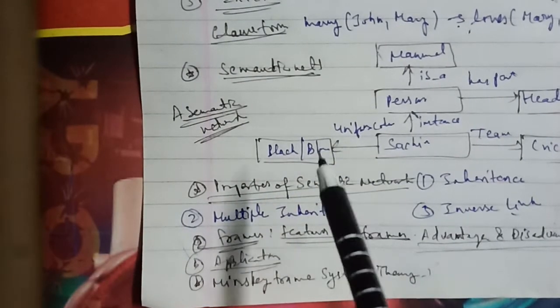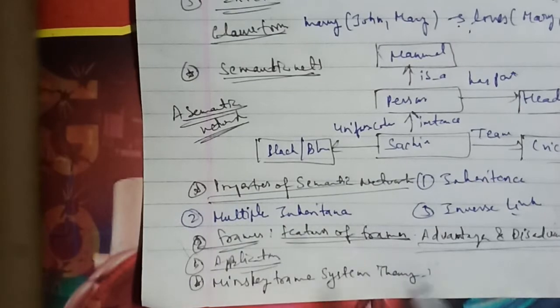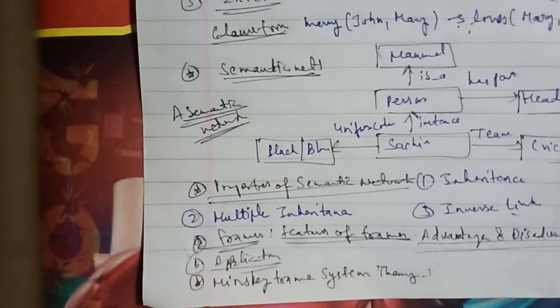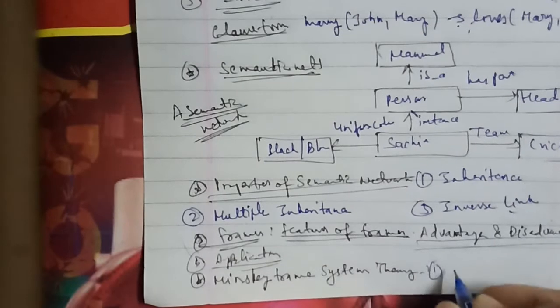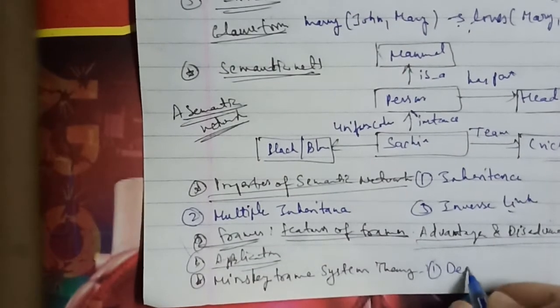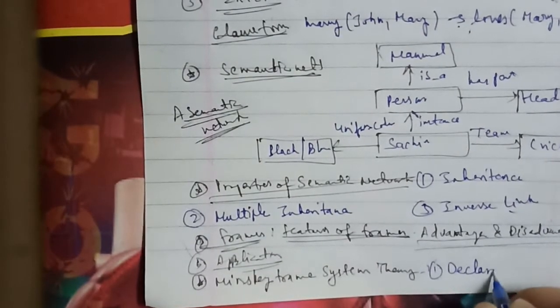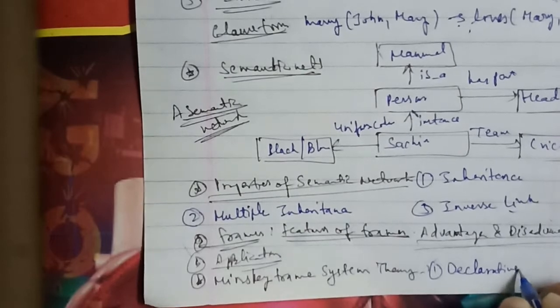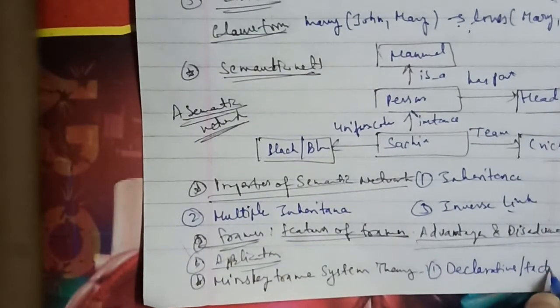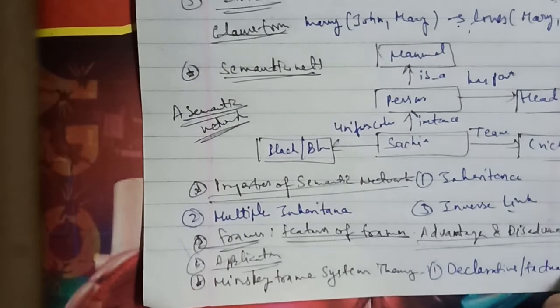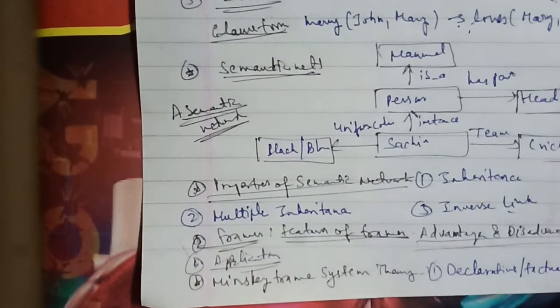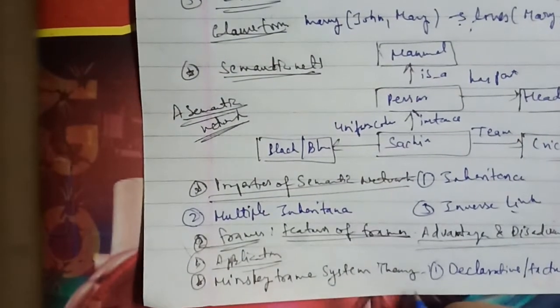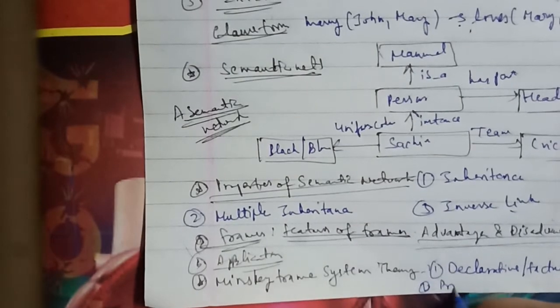The frames that are used to represent knowledge are of two types: the first is the declarative, that is, factual or situational frame. The second is the procedural frame.